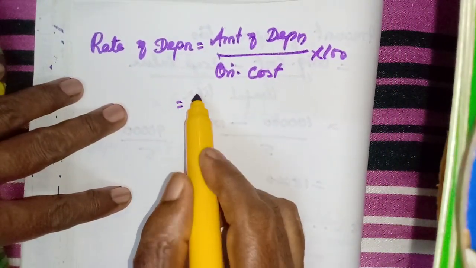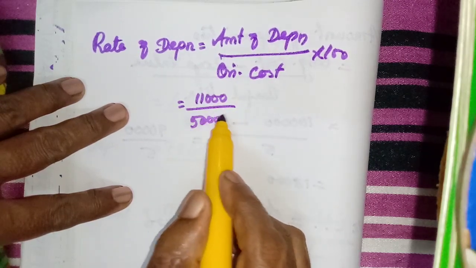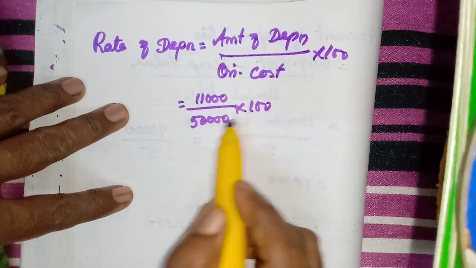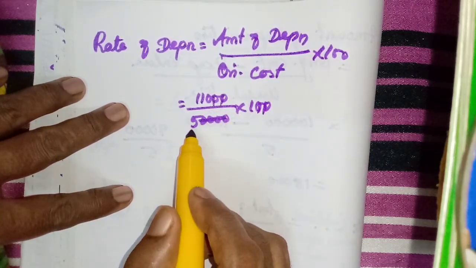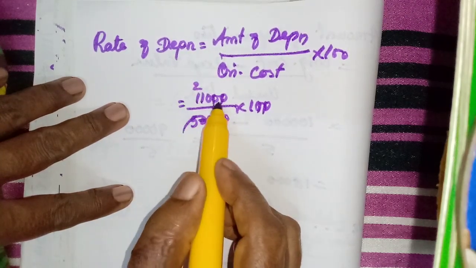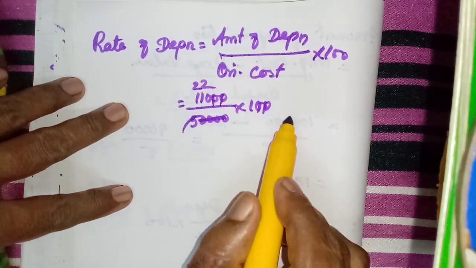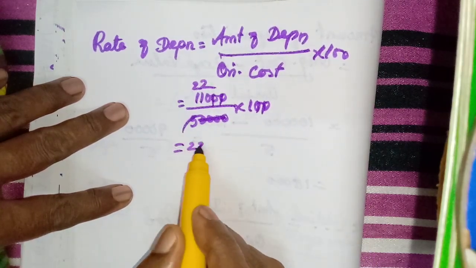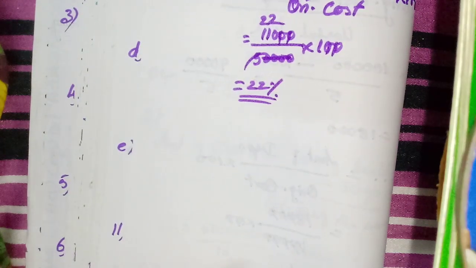Here the amount is 11,000, original cost 50,000, into 100. So 22 percent is the answer.